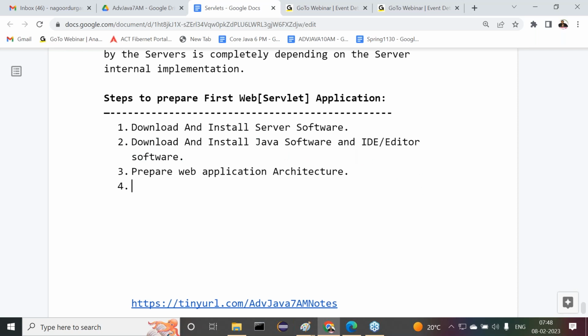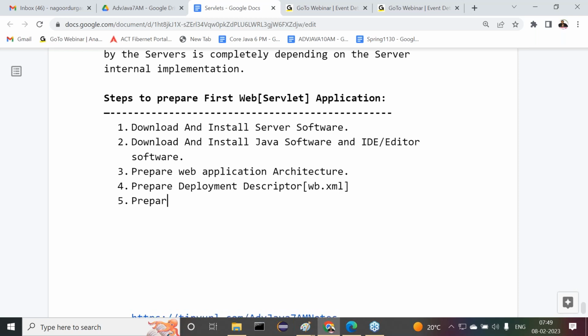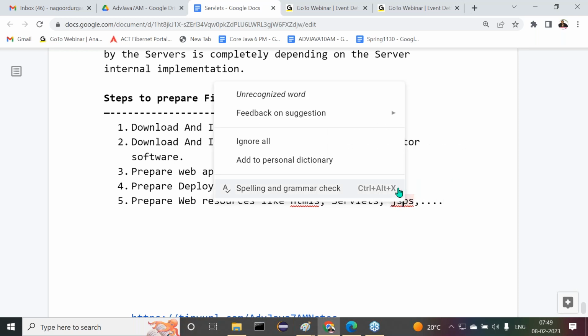Prepare web application architecture. Then after that, prepare deployment descriptor. In the bracket I'm telling you, web.xml file. Next one is prepare web resources. Like what are the web resources now? HTMLs, servlets, JSPs, and so on. Whatever things we want to prepare there, we can write now.